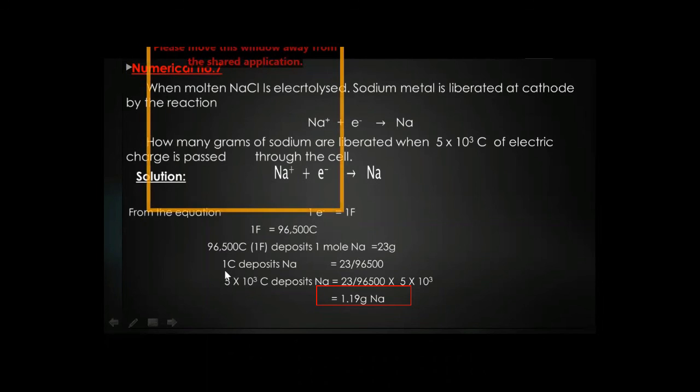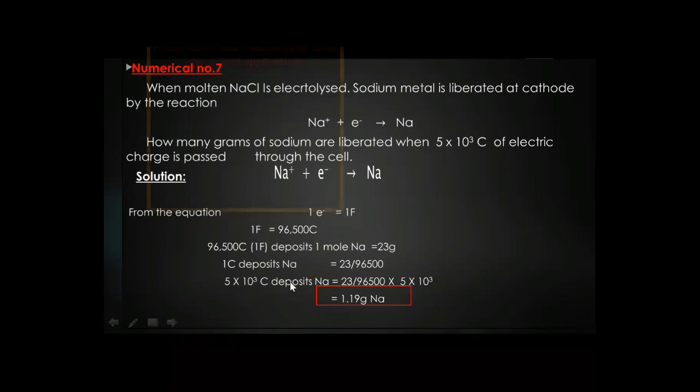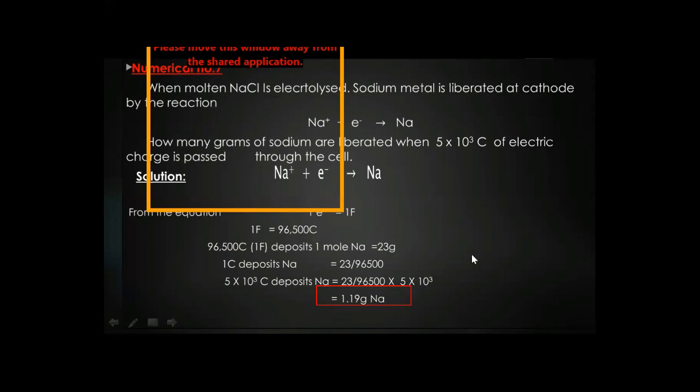So according to the unitary method, in which we know the value for many, we can find out the value for 1. So here 1 coulomb deposits sodium equal to 23 divided by 96,500. Then our task is to find out for 5 multiplied by 10 raised to power 3 coulomb.